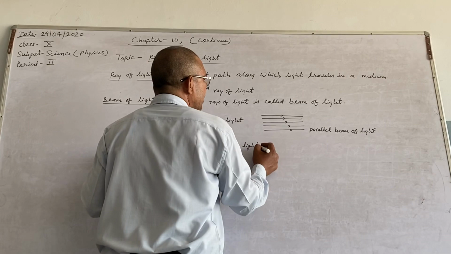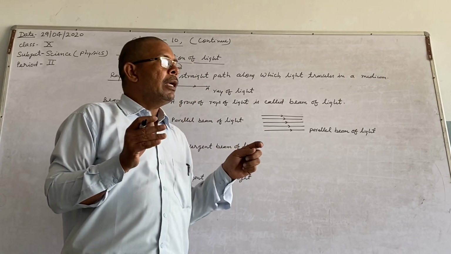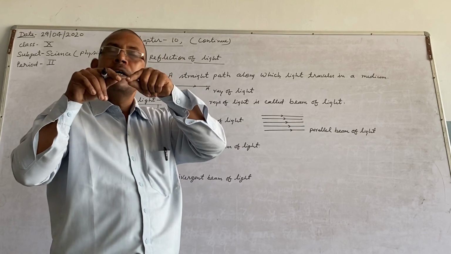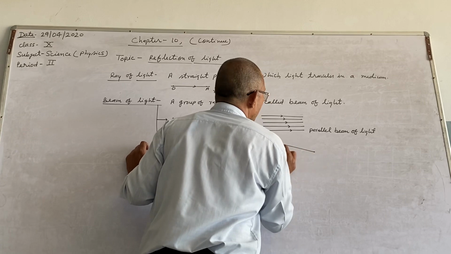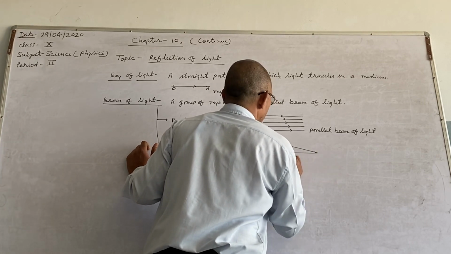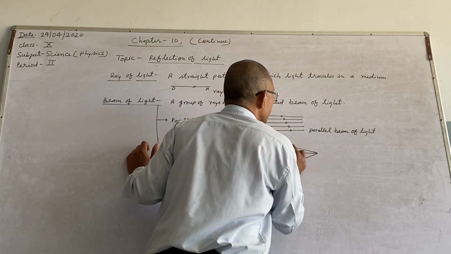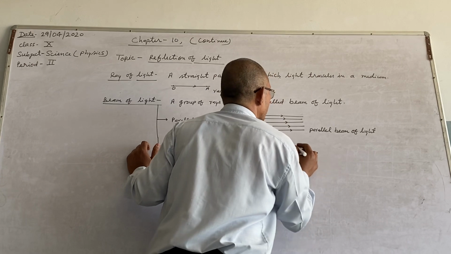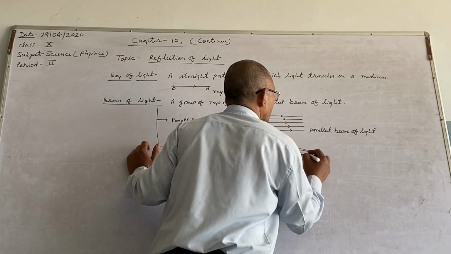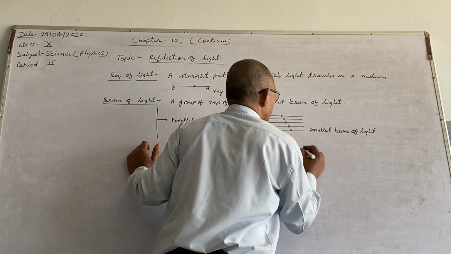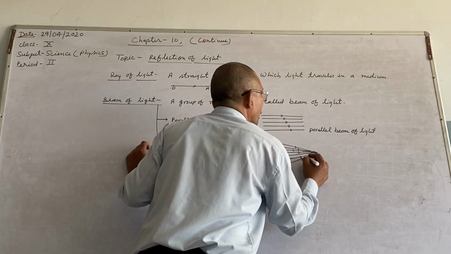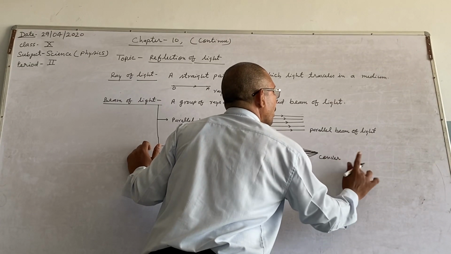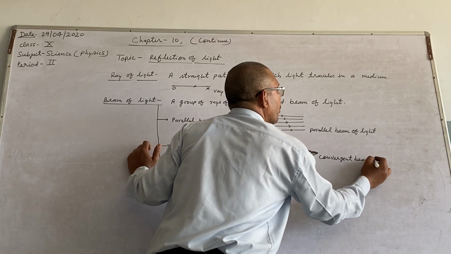Second thing, convergent beam of light. When a group of rays of light falls at a point like this, it is a convergent beam of light.